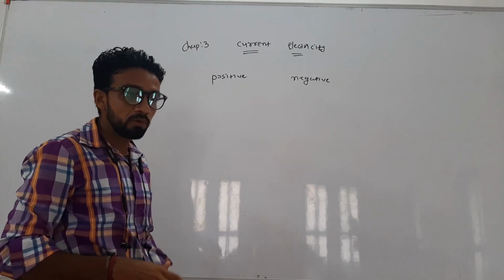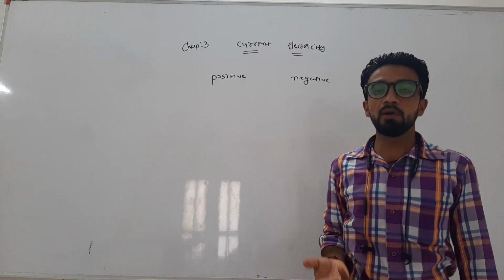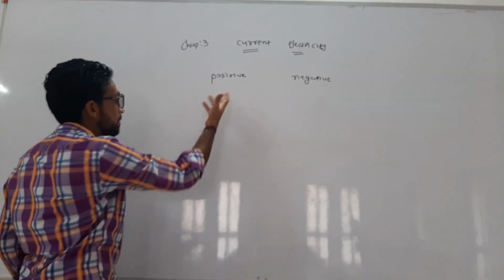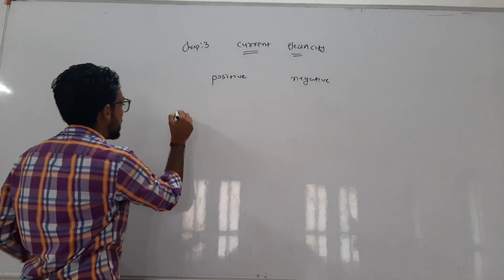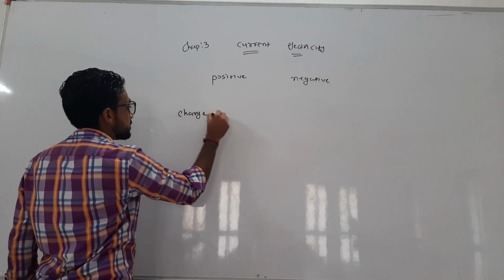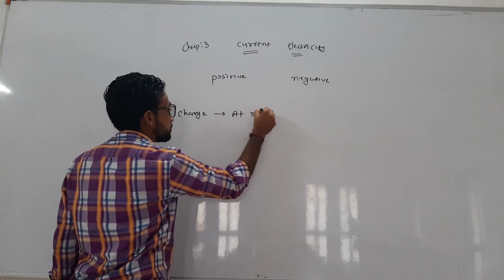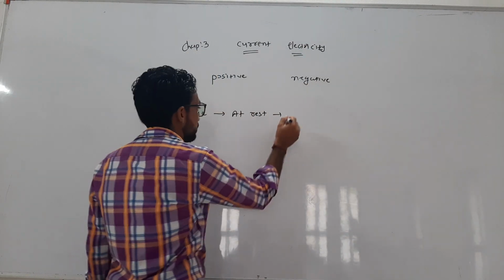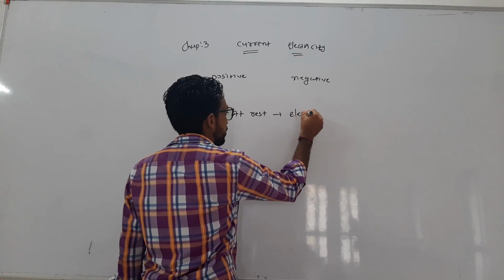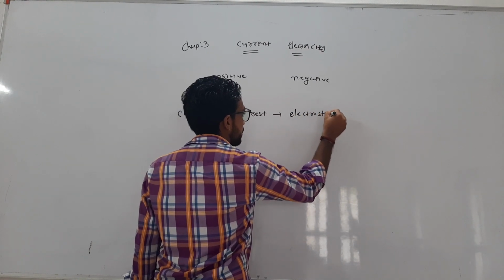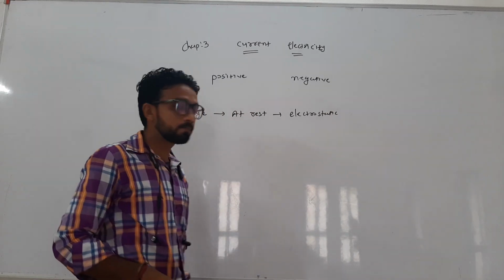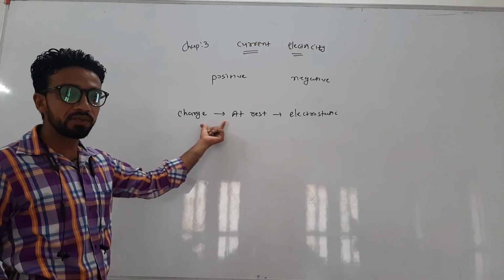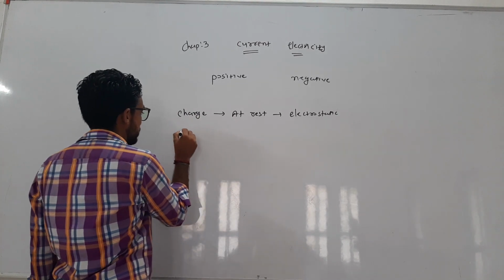Charge is present on particles and is responsible for the attractive force between two particles. Now, charge may be in motion or at rest. The branch we have studied, electrostatics, deals with stationary charge. Our two chapters, first and second, are based on electrostatics, in which we consider the charge to be at rest. Now charge may be in motion.